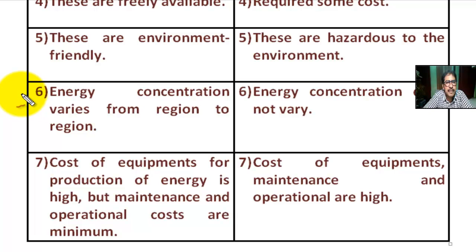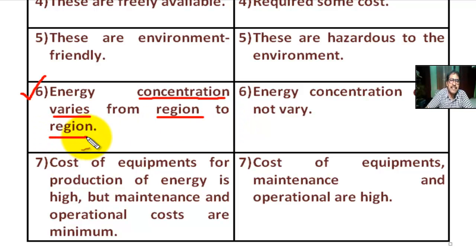Number six, for renewable sources of energy, here energy concentration varies from region to region.